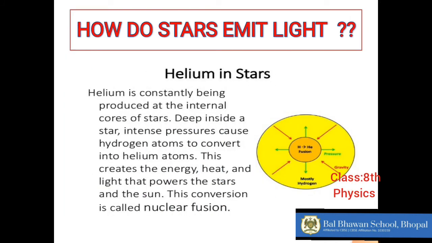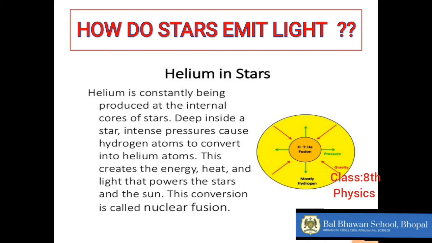Then, how do the stars emit light? How is it possible for the stars to keep on giving so much light? What happens, children? Now, inside the stars, take an example of the sun. The temperature is very, very high. It is around 50 million degrees of temperature. So at such a high temperature, what happens?